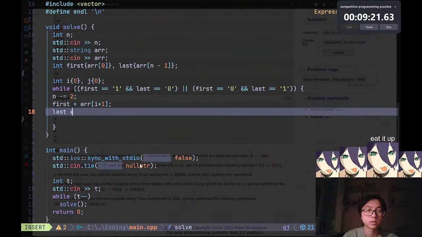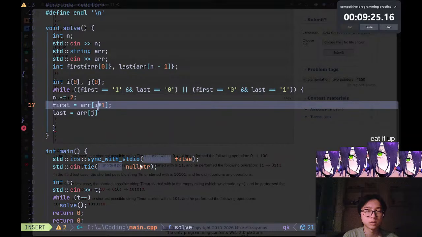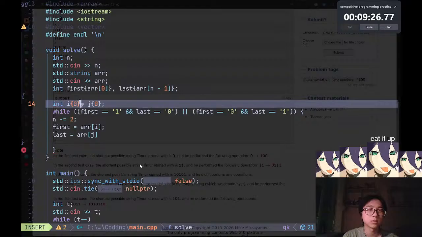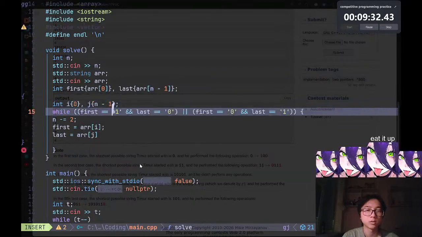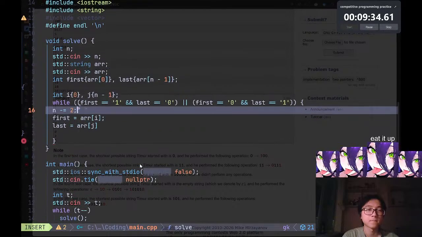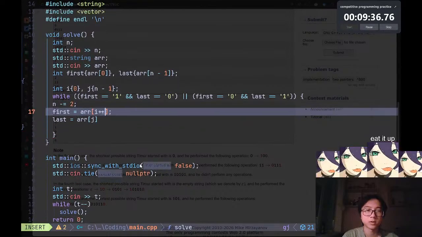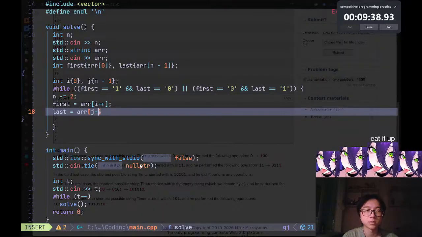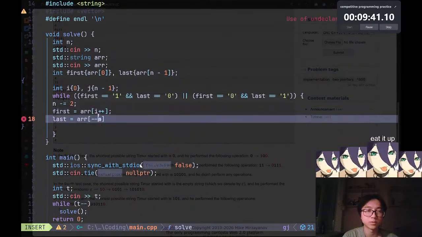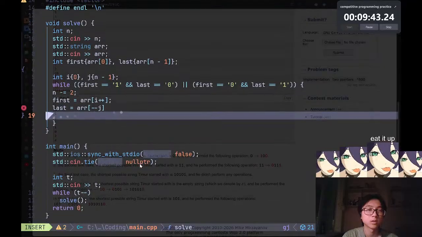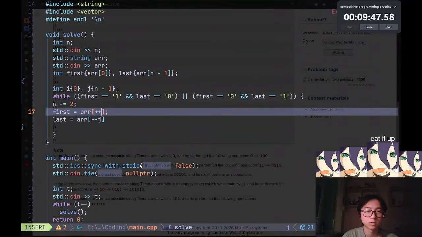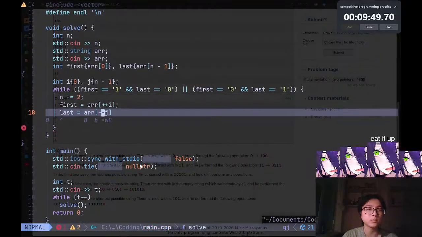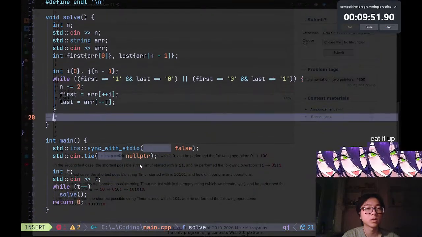And then last is going to be r of j, j is going to be n minus 1, right? Prefix the i plus plus and j minus minus, since we already have the first one, right? Like so.